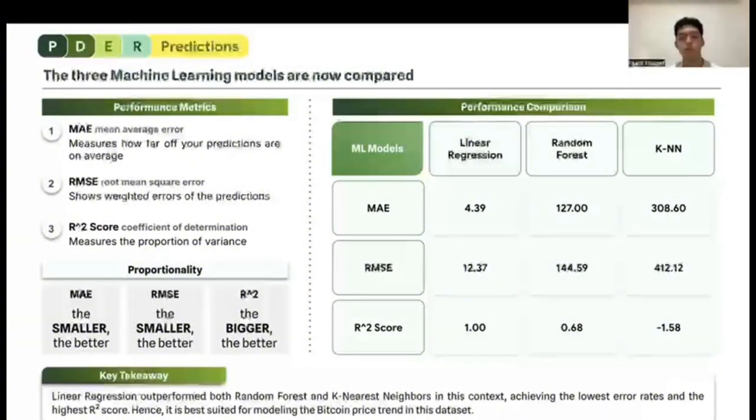Thereby, we can conclude that linear regression outperformed both random forest and k-nearest neighbor in this context. So it is the best suited model for predicting Bitcoin price trend in this data set.